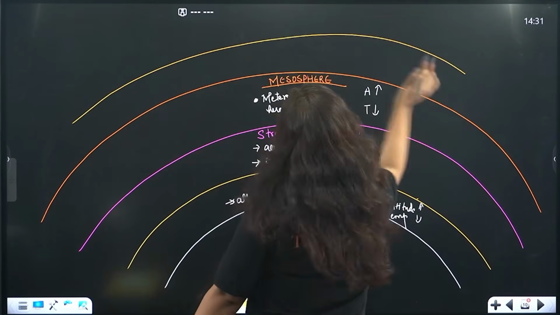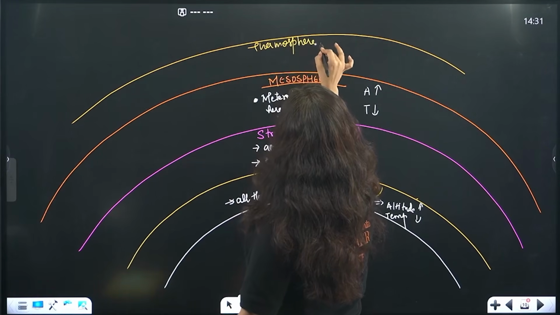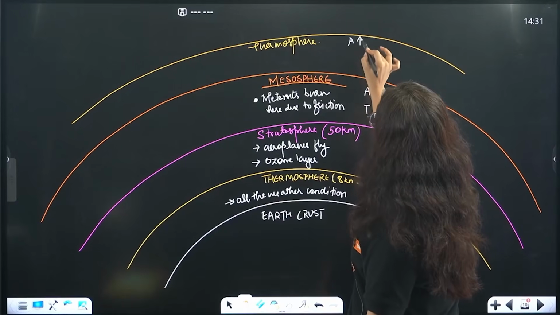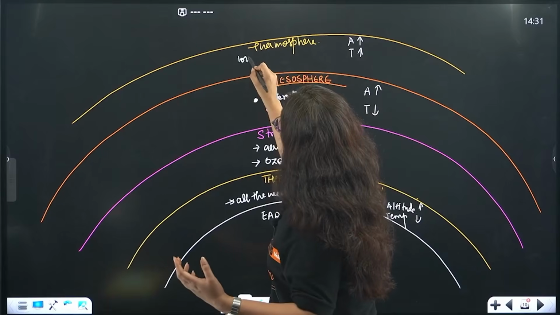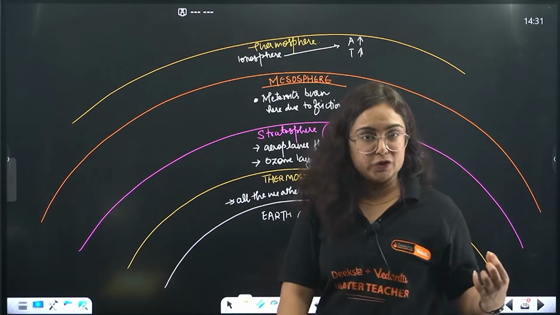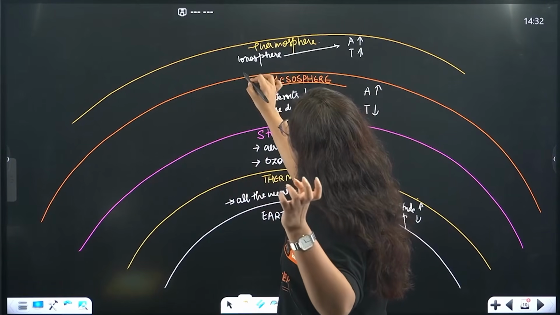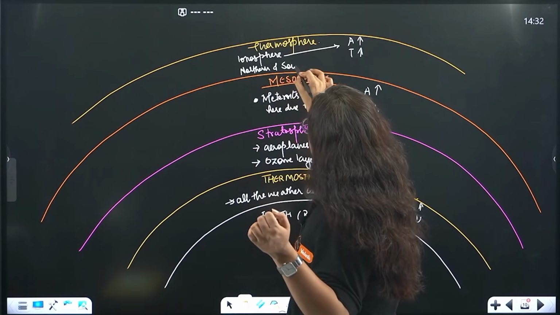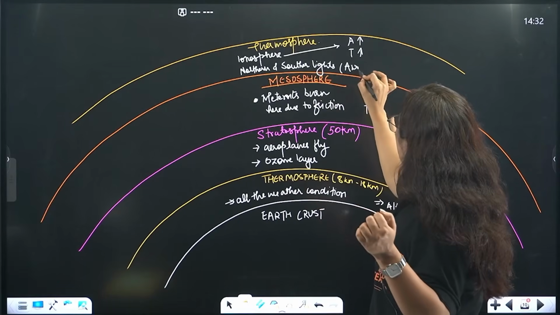And then the next one is the thermosphere. In this layer, with the increase in altitude, the temperature also increases. Why? Because of the presence of ions, and hence it is also known as the ionosphere. One thing to remember from this layer is the northern lights and southern lights, also known as the phenomena of auroras.